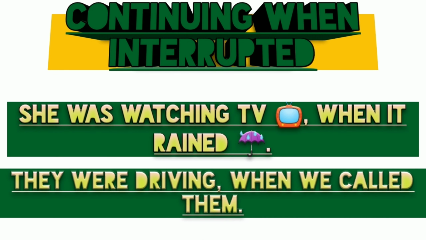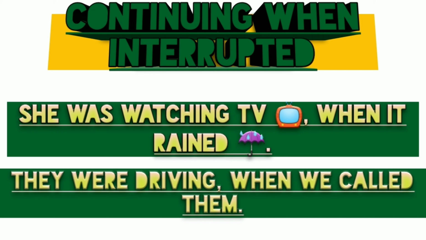Now we go with the another basic way of using past continuous tense. We can use it to talk about an action which was continuing when it was interrupted by another action. And keep in mind, in such kinds of sentences there would be two past tenses. One would be in simple past and second one would be in past continuous.